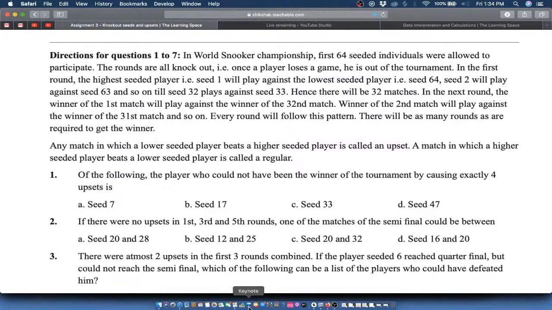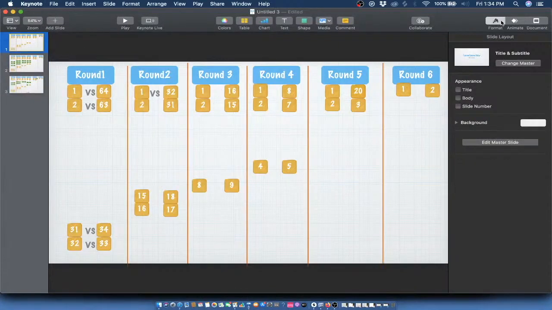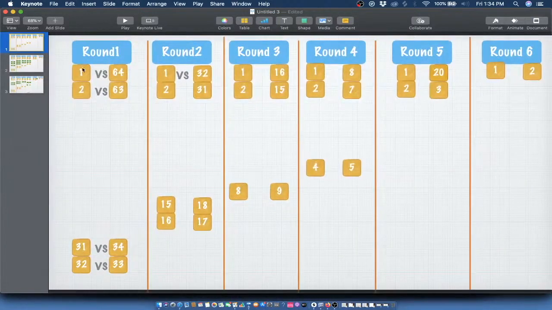So let me try and capture that information. In fact, I've gone and extended that story as well. So if I look at round 1, I know that seed 1 or player 1 is going to play against player 64. In the same story, it also said player 2 will play against player 63 or seed 63. And lastly, he said player 32 will play against player 33. So this much was already given in the story. I am just capturing that information.